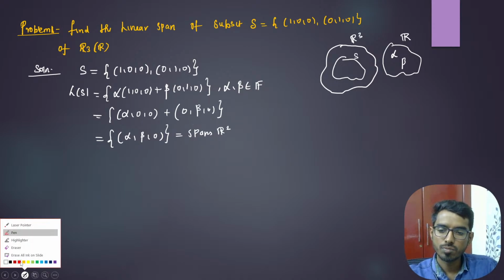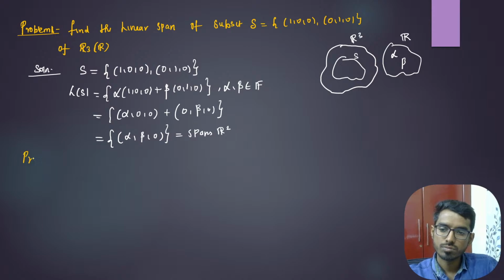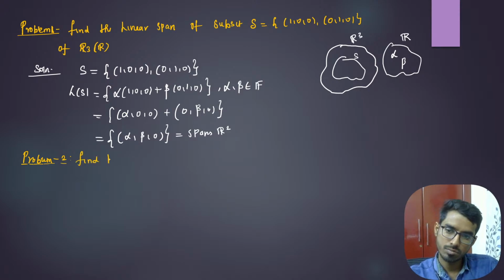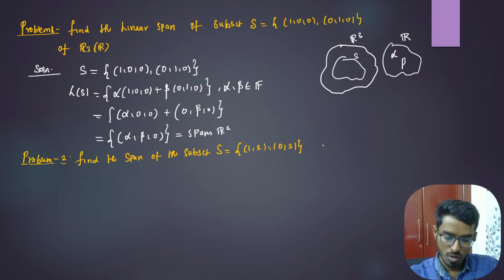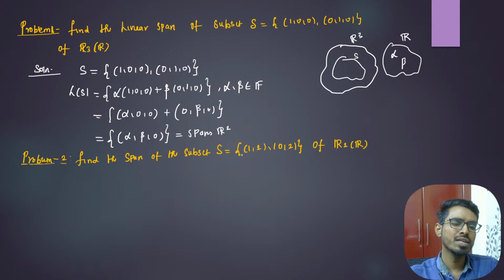Okay, so problem 2. Problem 2 is find the span of the subset S, which is (1, 2) and (0, 2) of R2(R), and verify whether (3, 7) belongs to the span or not. We need to find all the linear combinations and put them in one set, that is the linear span.